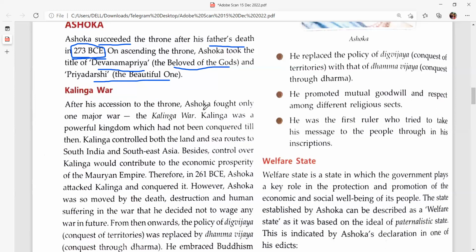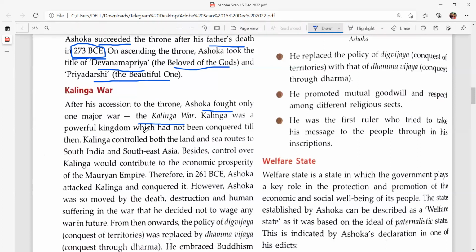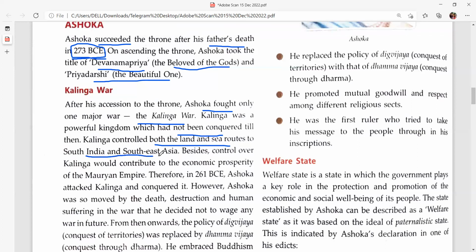After his accession to the throne, Ashoka fought only one major war, the Kalinga War. Kalinga was a powerful kingdom which had not been conquered till then. Kalinga controlled both the land and sea routes to South India and Southeast Asia. Odisha was then known as Kalinga. It had good trade facilities because it was well connected with the sea, and through the sea it could trade with South India and Southeast Asia, the Indonesian sites.